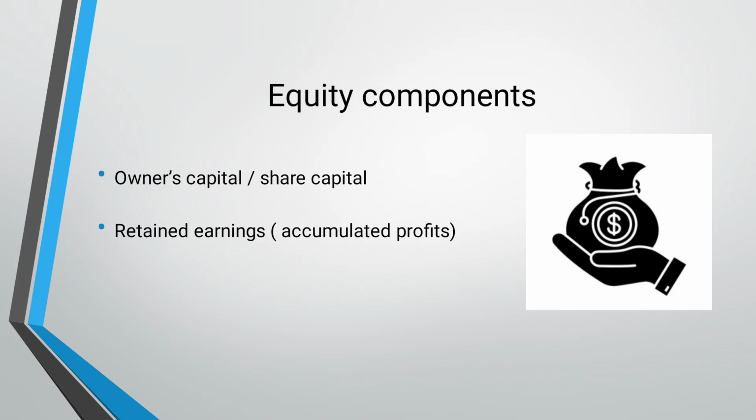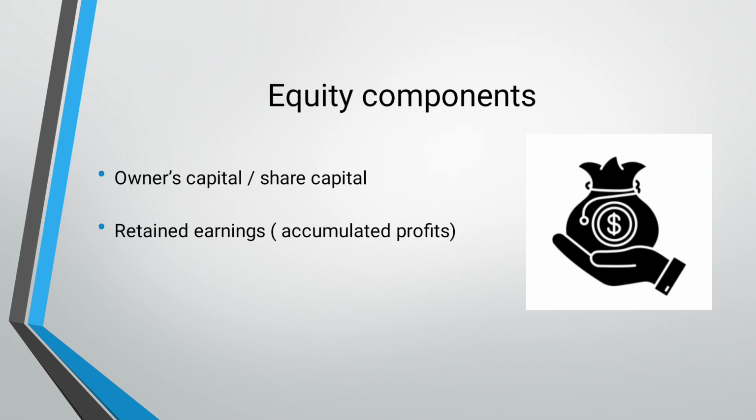That is maybe the net income, right, that we add up in the owner's capital, which increases the value of the owner's equity. As I told you, it increases also.